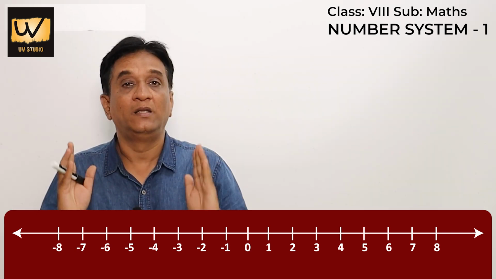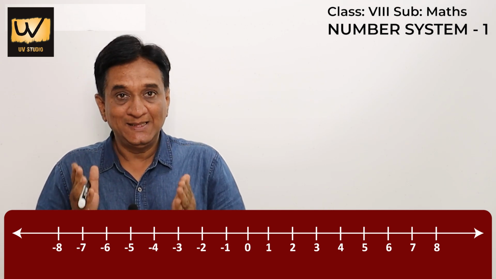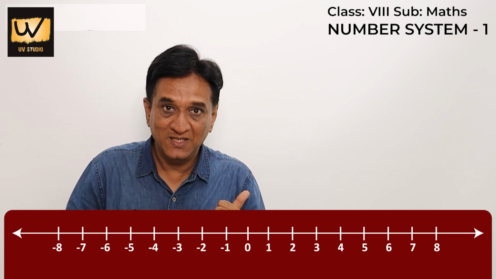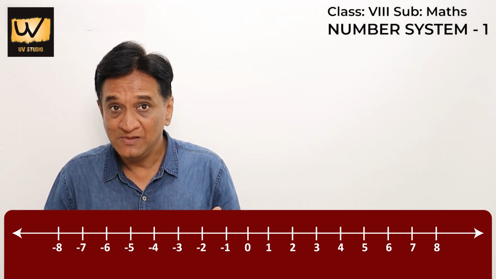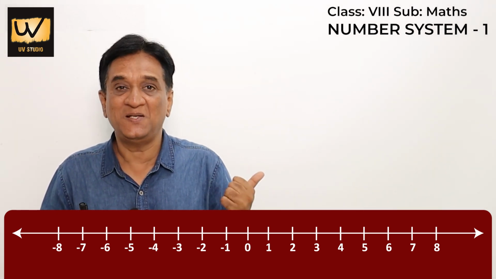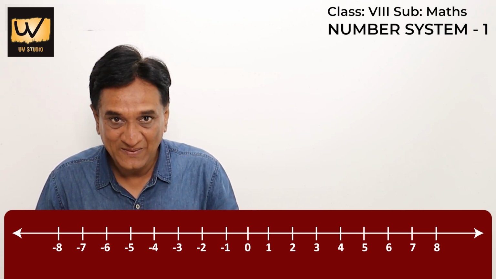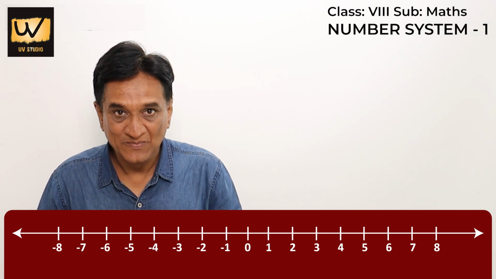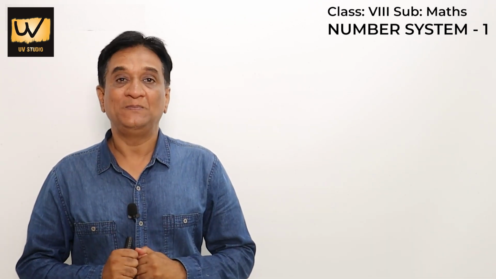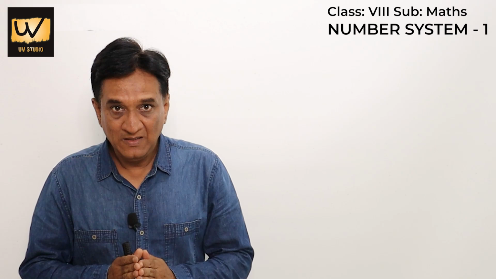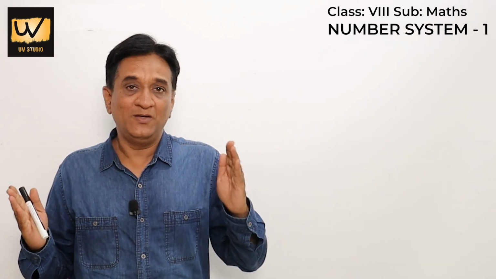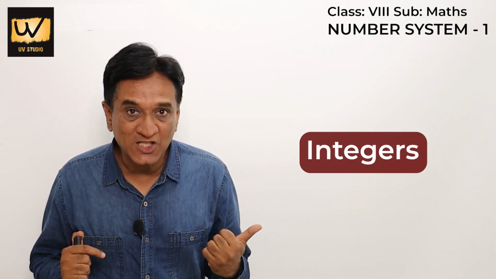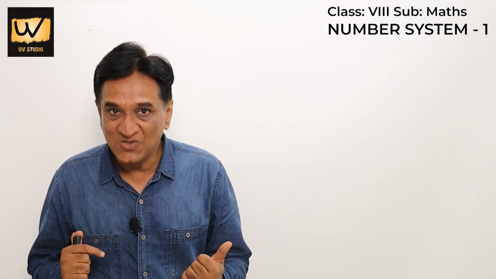Is that clear? Now, on this number line, again if you imagine that you are standing at 0 and you go to the left, what do you have? You have -1, -2, -3, -4 up to infinity. Correct? So, these are the negative numbers. Now, the main part. 0 itself, all the positive numbers and all the negative numbers on the number line, they are called integers. So is it clear so far?